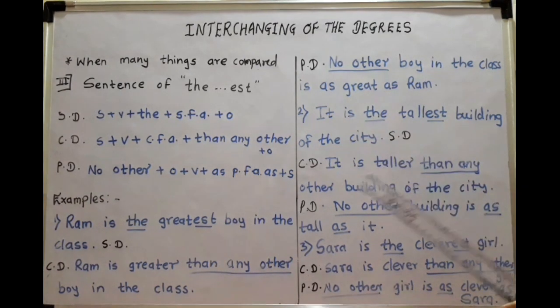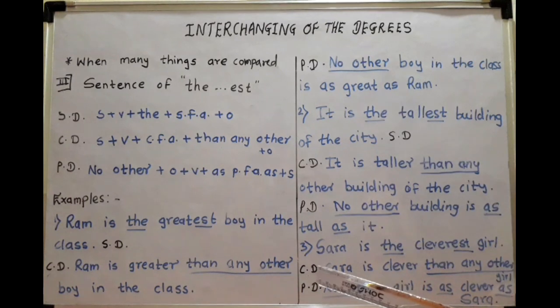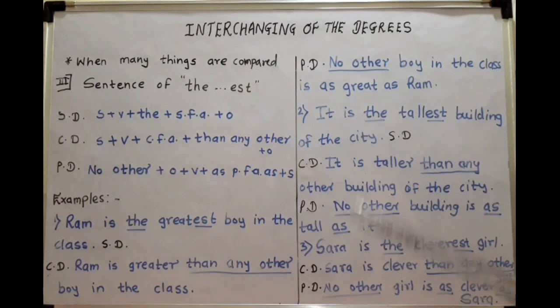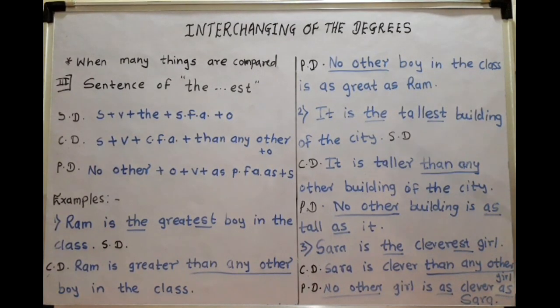So you must understand the difference between when two things are compared, when one of the is used and when the EST is used. So these are the three different ways to change the degrees. Only you have to keep in mind those three methods, and then let any sentence come, you can easily change it into any degree.